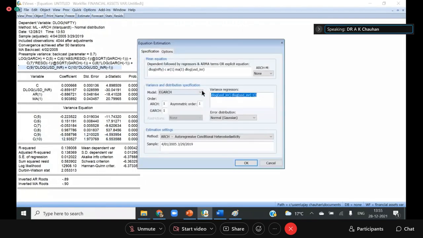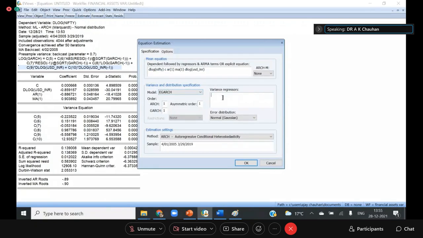So C10 means -1, one day before. So the one day before movement in the exchange rate also gives you the hint that tomorrow the market is going to be volatile. So in this way, we can also add exogenous terms into the eGARCH model. Similarly, you can add some more terms.